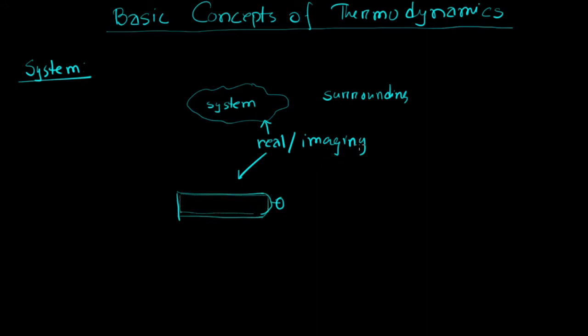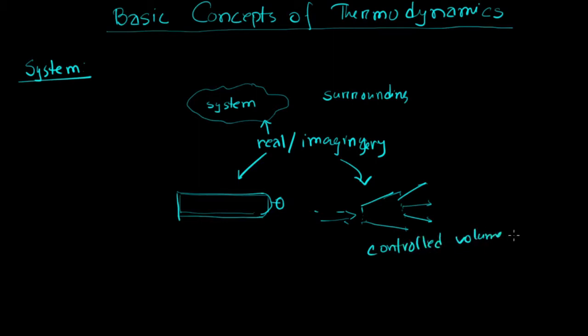And for imaginary boundary, we can think about a turbine, like particles coming inside, going outside. There is no boundary, but we just think that there exists an imaginary boundary, and the volume surrounded by this imaginary boundary is called controlled volume. This is called controlled volume.